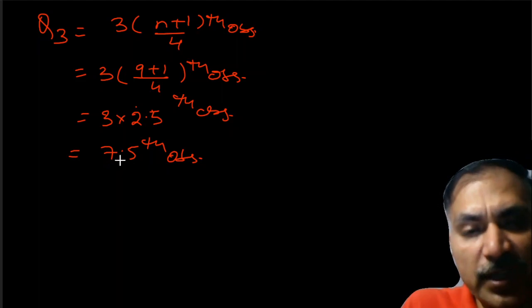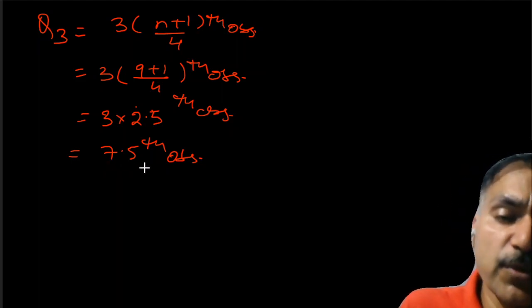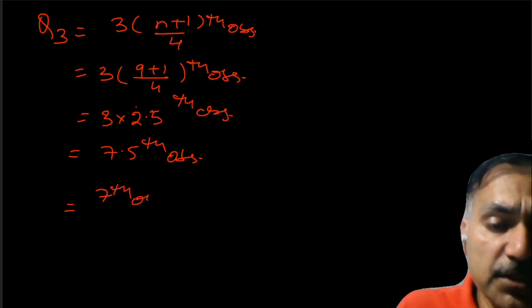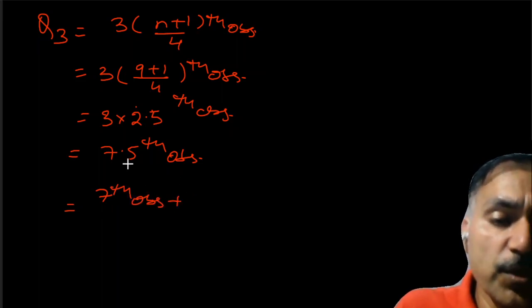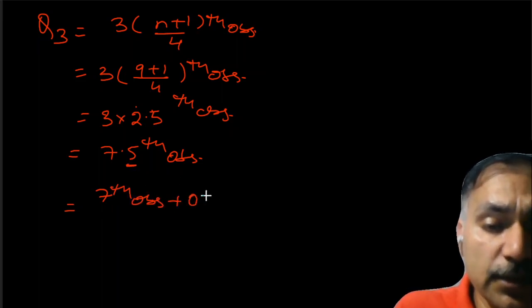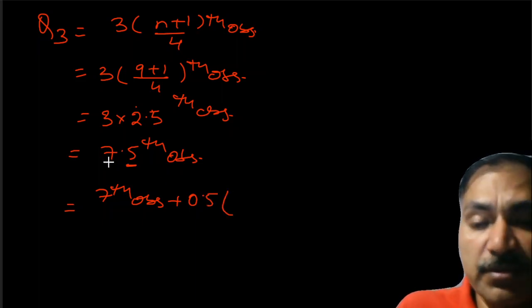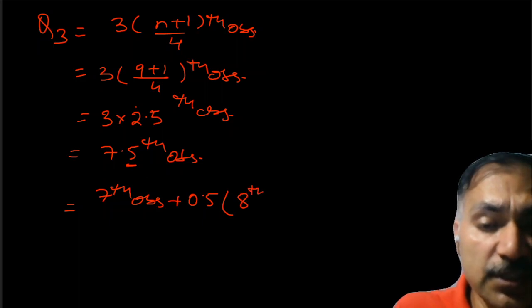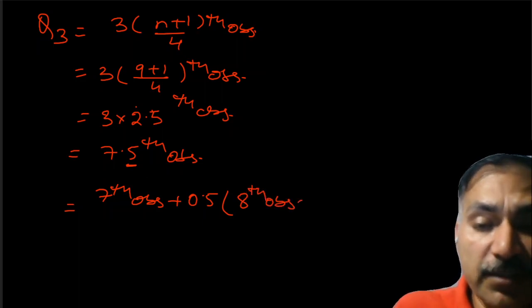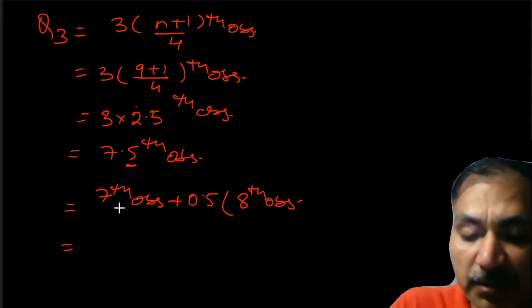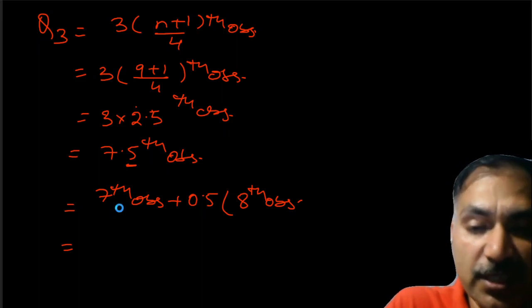Now if we look at Q3, that is the 7.5th observation, we can write that as the 7th observation plus the extra part, 0.5. This answer is in between the 7th and 8th observation, so the higher one is the 8th observation minus the 7th observation. Okay, so let us have the calculation part. For the 7th observation, let us go back and see which one is the 7th.